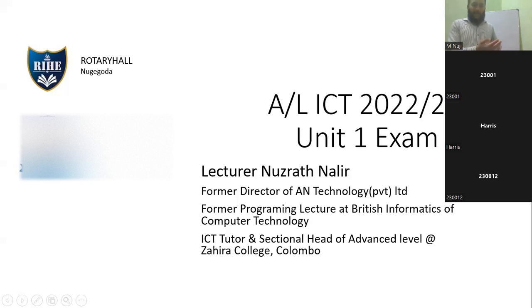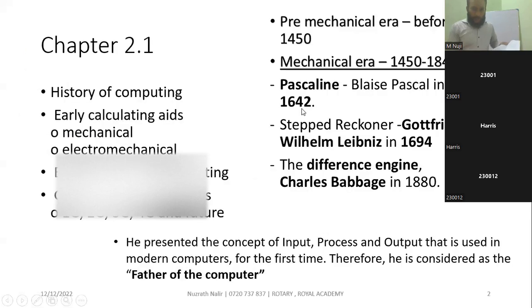Number 1, pre-mechanical era and mechanical era. These are the first category. Number 2, electromagnetical era, and number 3, electronic era. So the pre-mechanical era has the abacus and Napier bones. The mechanical era is 1450 to 1840.